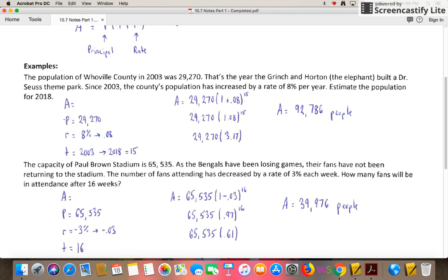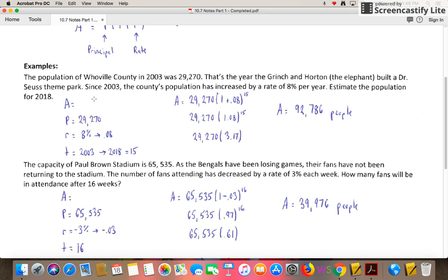Now my P, the principal amount, for this particular problem was 29,270. That's how many people were in the county in 2003. The R, we said, is going to be given as a percentage. You can see it increased by 8% per year. Now, we want that as a decimal, which would be 0.08. Now, for the time, you can see that it started in 2003, and now we're talking about 2018. That's a difference of 15 years, so T is 15. A is the only thing I don't know, but that's what I'm trying to find. That's my answer, or the amount I'm looking for.